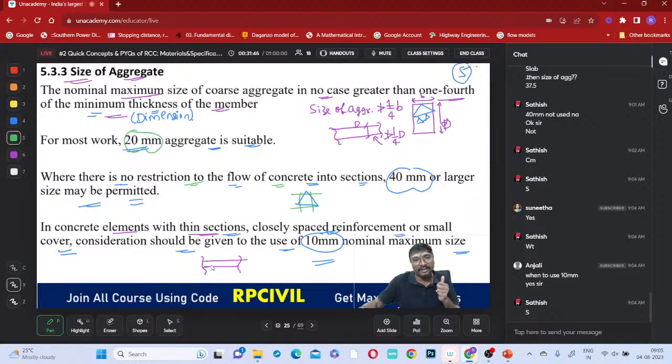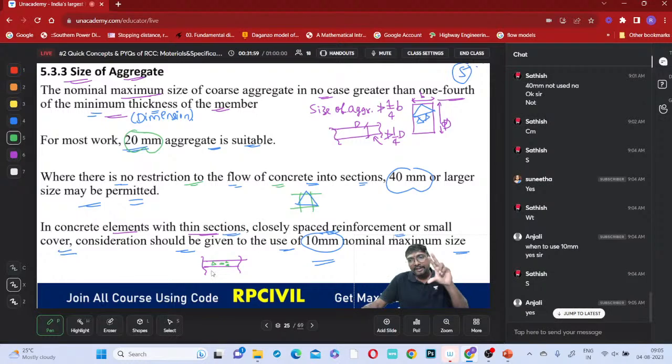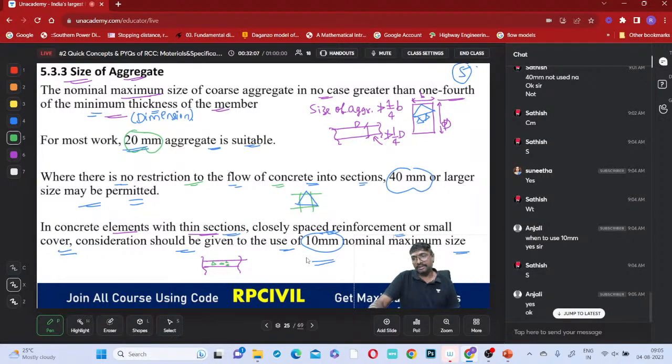So in that case, what do we need to do? Is it better to use the 20 millimeter larger size aggregates, or is it better to use the smaller size aggregates? It is better to use the smaller size, 10 millimeter aggregates, no? Got it now? When very thin sections are there, we have to go like this. Once it is clear, tell me. Once noted, I'll move forward.